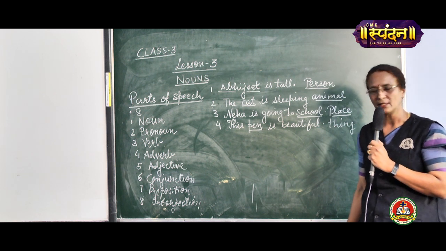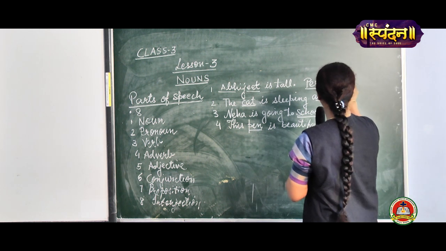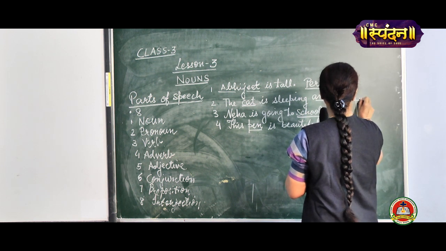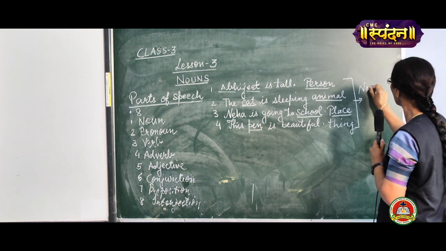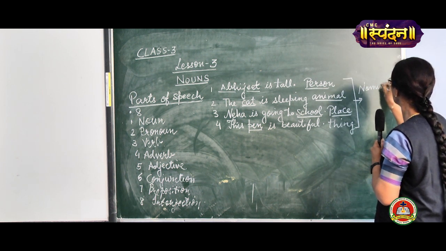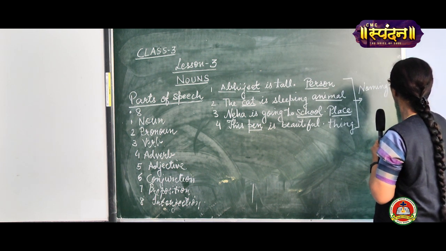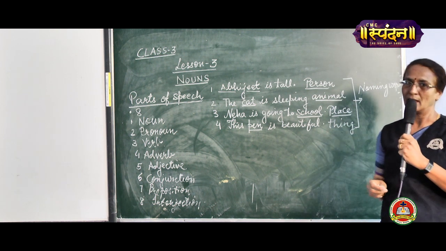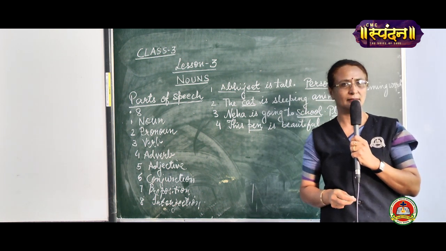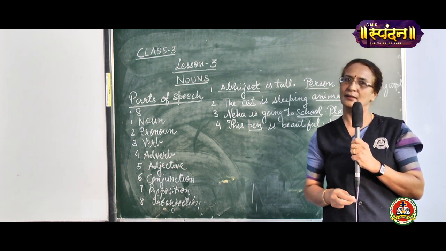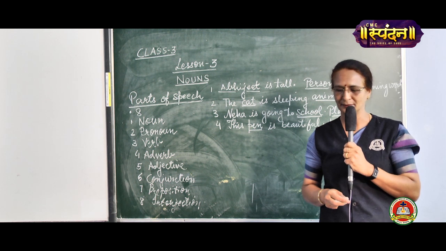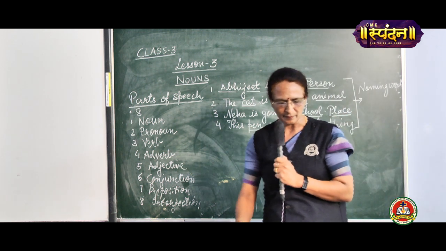What are they called? They are called nouns. These are naming words. So, a noun is the name of a person, place, thing, or animal. Is that clear to all of you children?